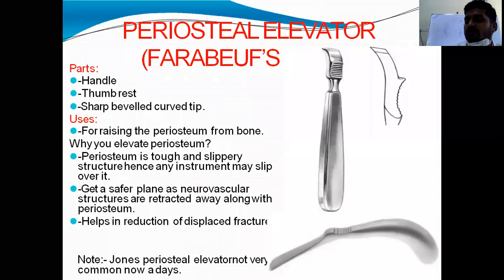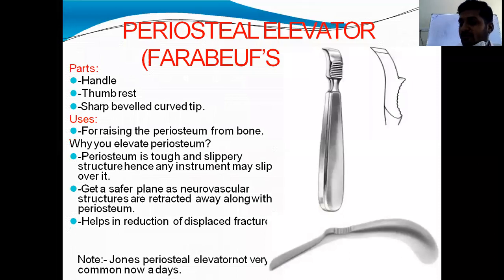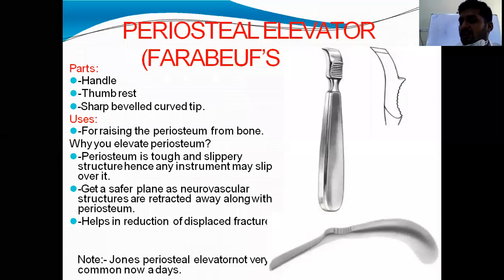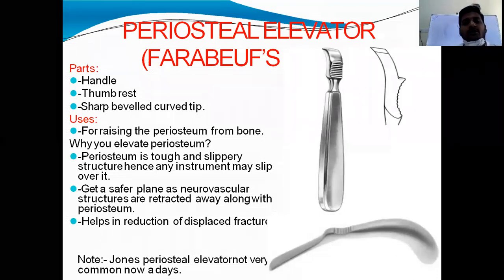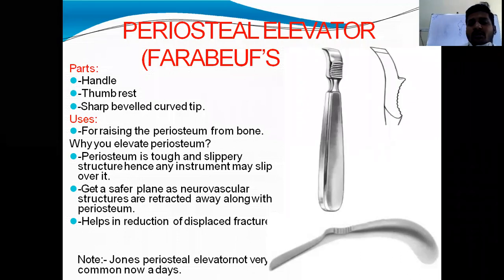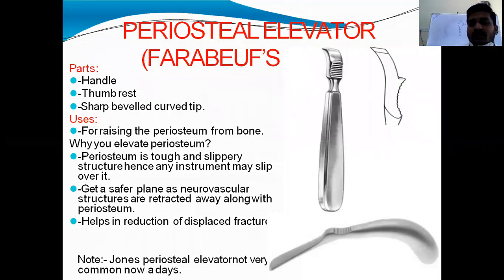And most importantly, you should know the complete name, the full name of that implant or instrument. This is periosteal elevator. In the exam, you have to tell the complete name. Farabeuf periosteal elevator. Here, its parts are handle and thumb rest. This one is thumb rest, and it has a curved tip, which is beveled and sharp.